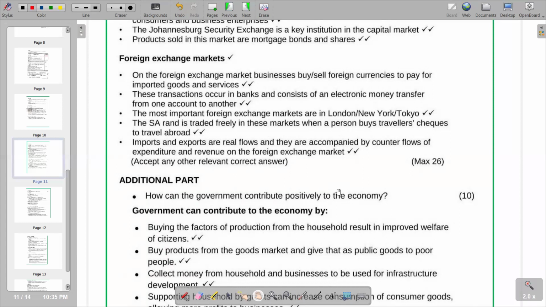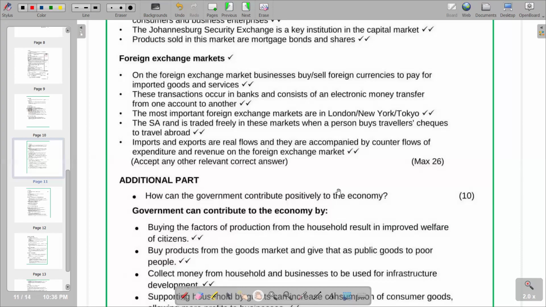Remember, the government is going to tax the households and the firms through fiscal policy, whereby there are different forms of taxation. There's VAT, which is charged on consumer goods and services. There's income tax. So through that taxation, they collect revenue.